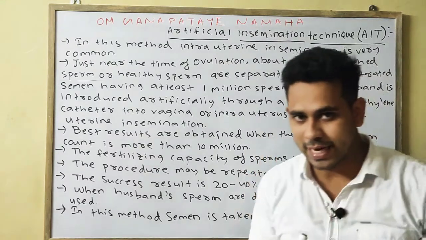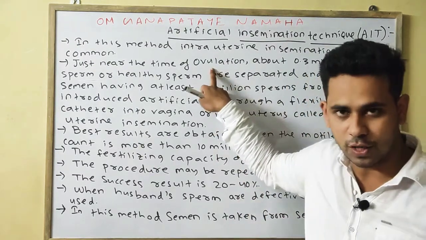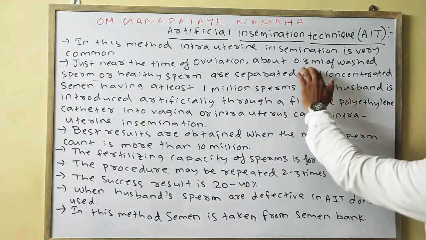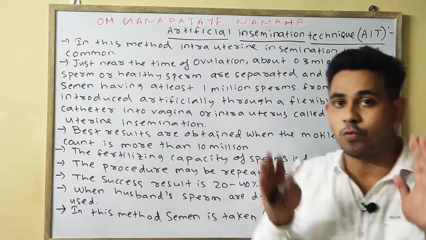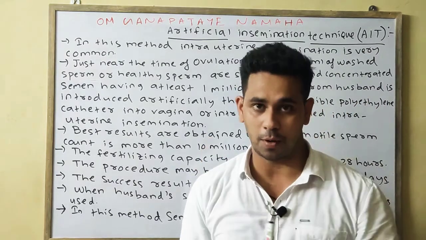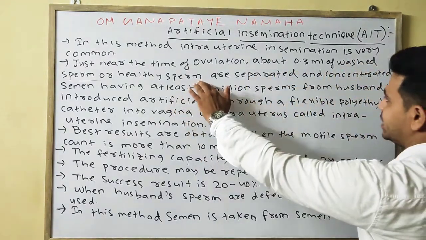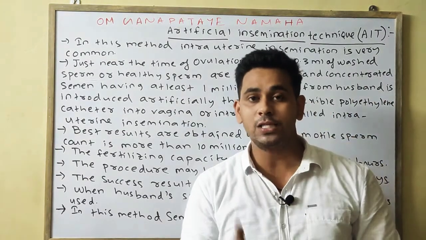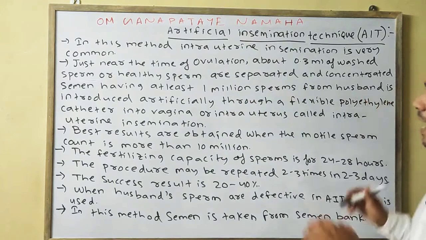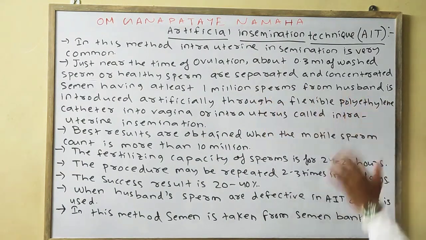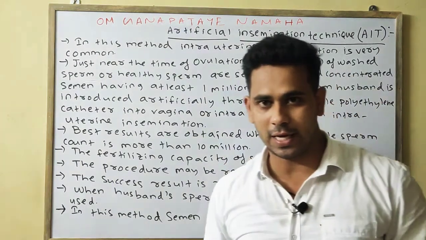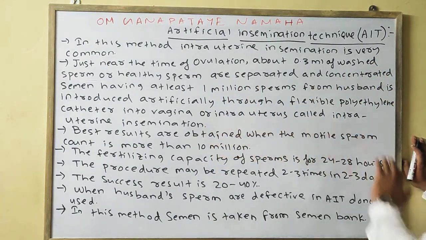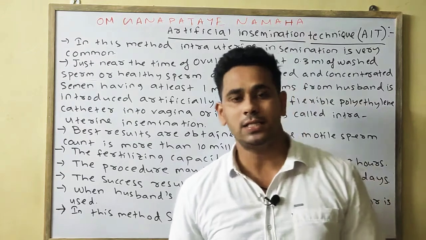Second point, just near the time of ovulation, when the egg will be released, around 0.3 ml of washed sperm, meaning healthy sperm, is separated, and concentrated semen having at least 1 million sperm from the husband is introduced artificially into the vagina or the uterus, called intrauterine insemination.